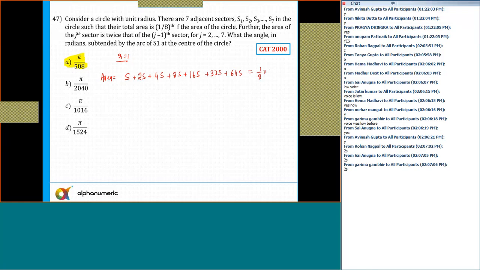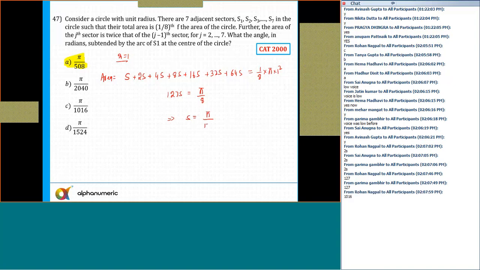And what is the area of the circle? 1 by 8 into pi into 1 squared. So the total area of the sectors comes out to be 127S. Yes or no? So 127S is equal to pi by 8. This implies that the value of S will be pi by 127 into 8. This is the area of one sector.